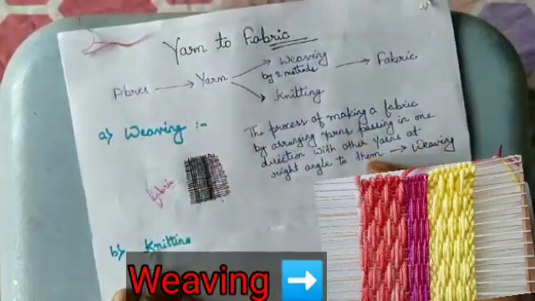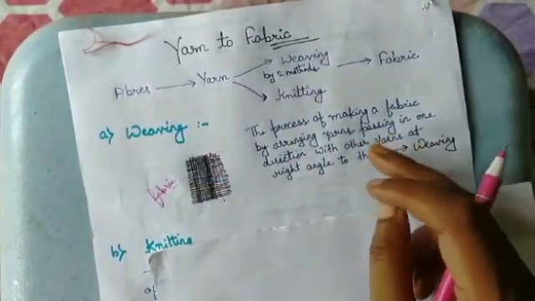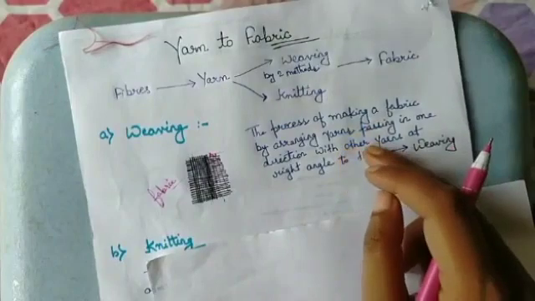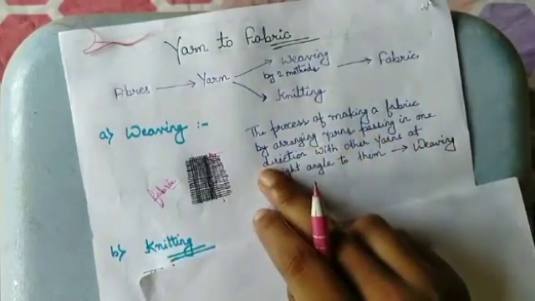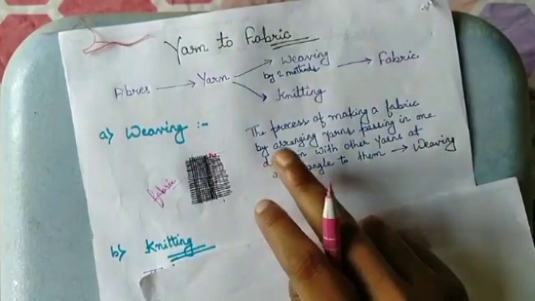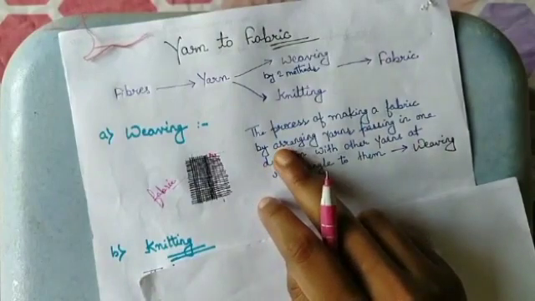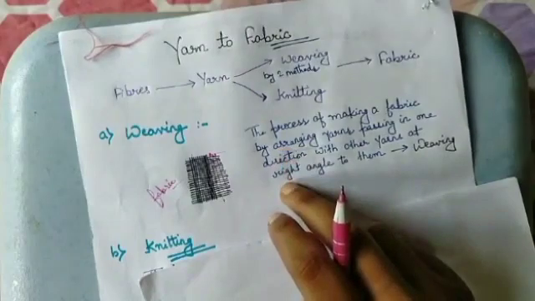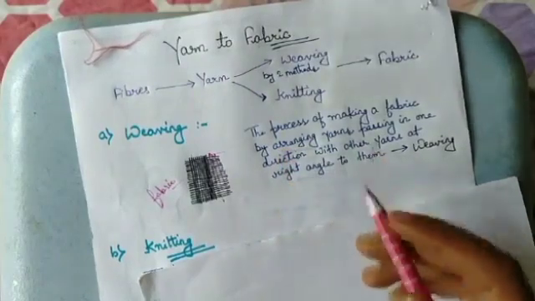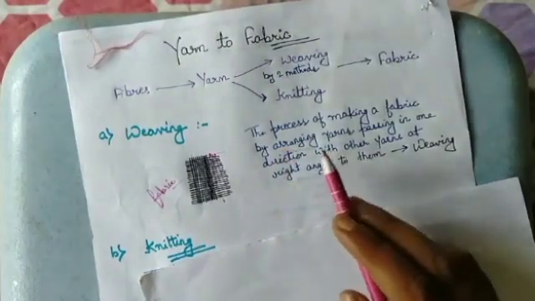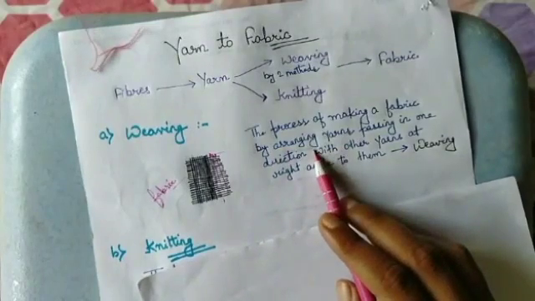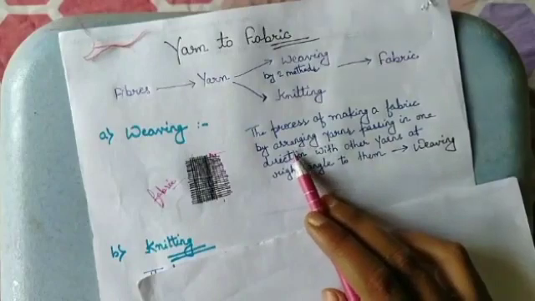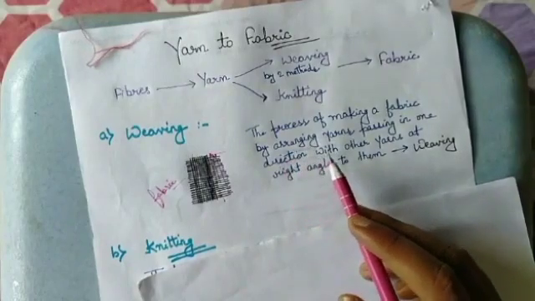This is weaving. Weaving is done on a device called loom. There are two types of looms, hand looms and power looms. The loom which is worked by hand is called hand loom, and the loom which works with electric power is called power loom. This is all about weaving.